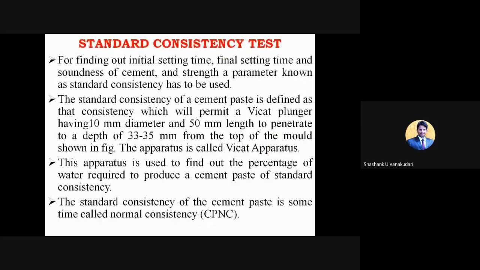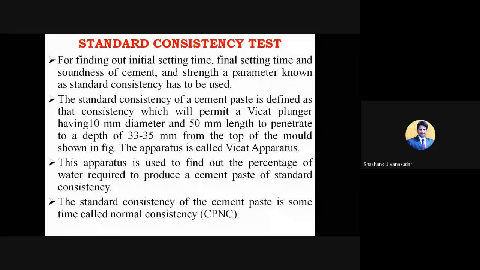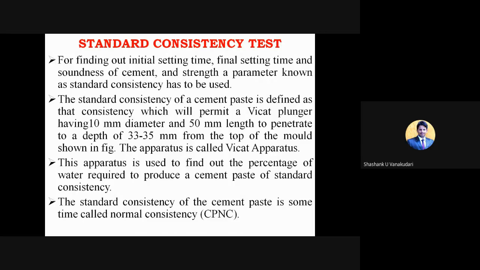Now, the standard consistency test. The second type of test is the standard consistency test. So standard consistency in the sense what? Consistency means the proper percentage of water that cement requires, just to make a standard cement paste. So we need to check at what percentage of water the cement will give the standard consistency. Clear? At what percentage of water will the cement give a clear paste. So that is the standard consistency test.